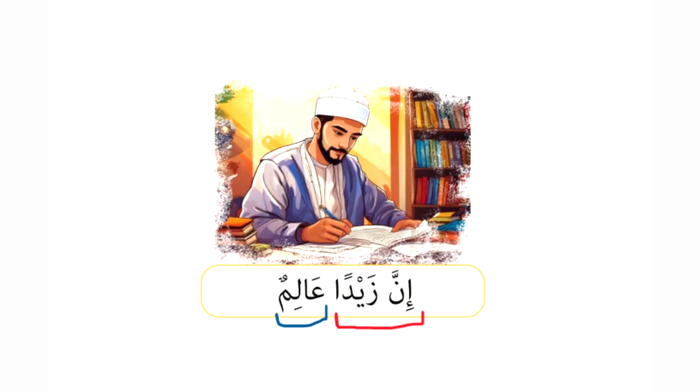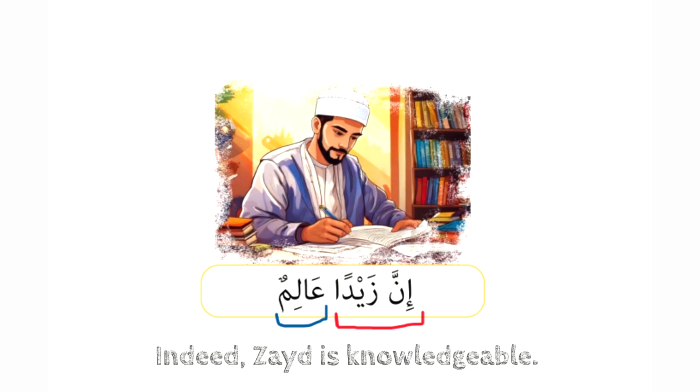So alimun here is the khabar. Remember, inna is used for emphasis. So indeed, Zayd is knowledgeable. This is a complete nominal sentence. We've identified the mubtada, we've identified the khabar. So inna Zaydan alimun. Indeed, Zayd is knowledgeable.